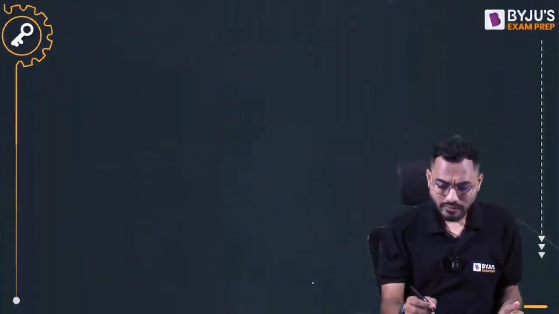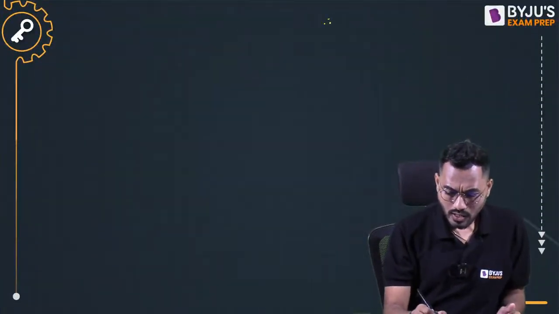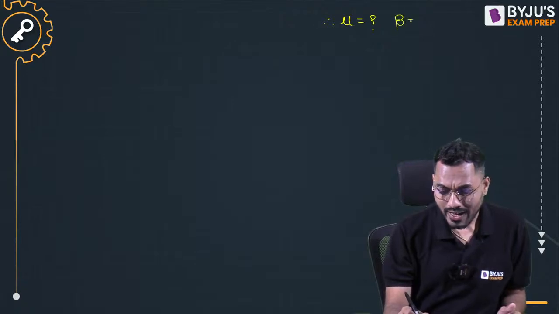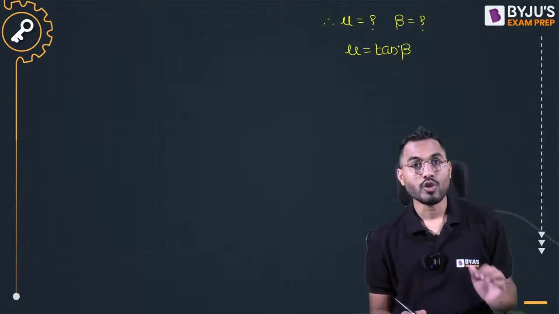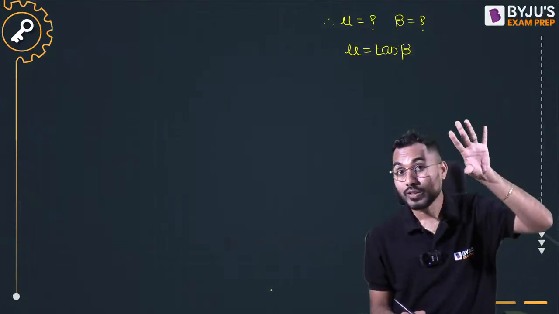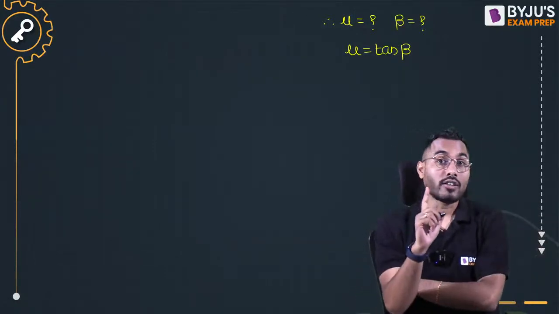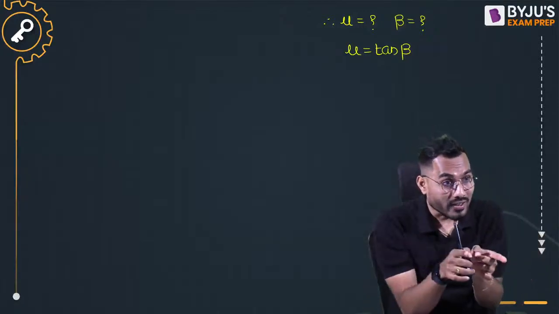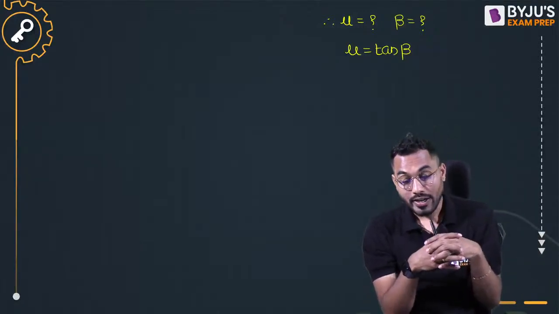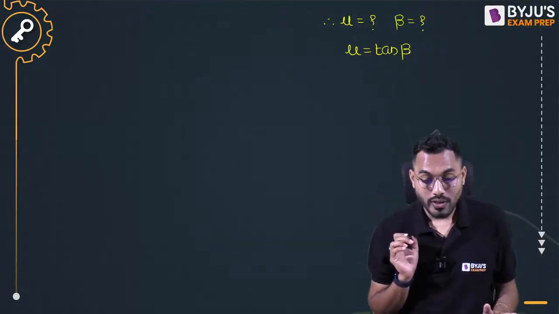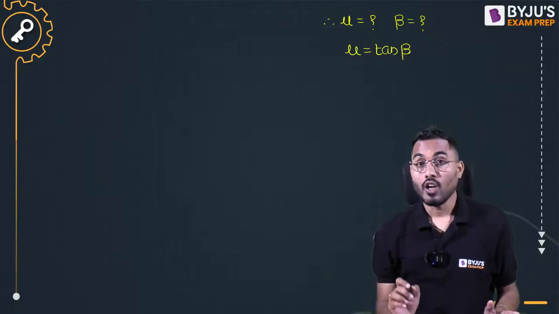If I want to calculate mu, that means friction angle beta has to be calculated, because we know that mu is exactly equal to tan beta. Mu is equal to tan beta, and beta is exactly equal to tan inverse of mu. So if I calculate the friction angle beta by the given analysis, I can calculate the value of this coefficient of friction.